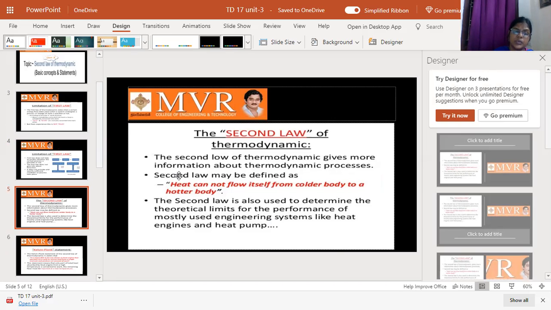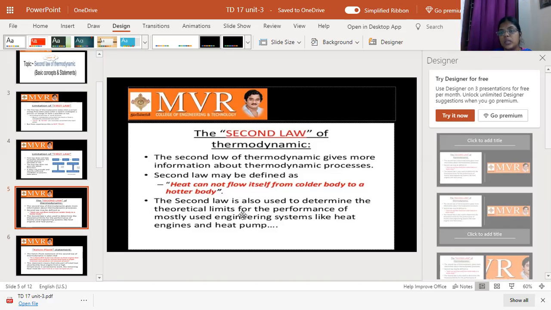And what is the definition of the second law? Heat cannot flow by itself from a colder body to a hotter body. The second law is also used to determine the theoretical limits for the performance of commonly used engineering systems like heat engines and heat pumps.